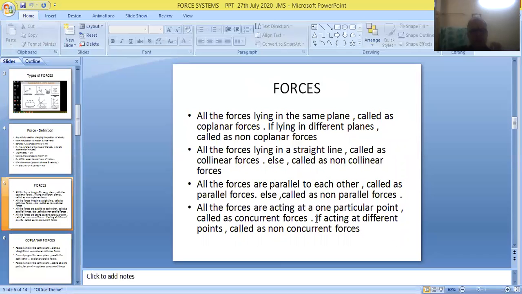And friends, finally, we have talked about concurrent forces. If all the forces are meeting at one particular point, all the forces are acting at one particular point, they're called concurrent forces. And if they are acting at different points, they're called non-concurrent forces.